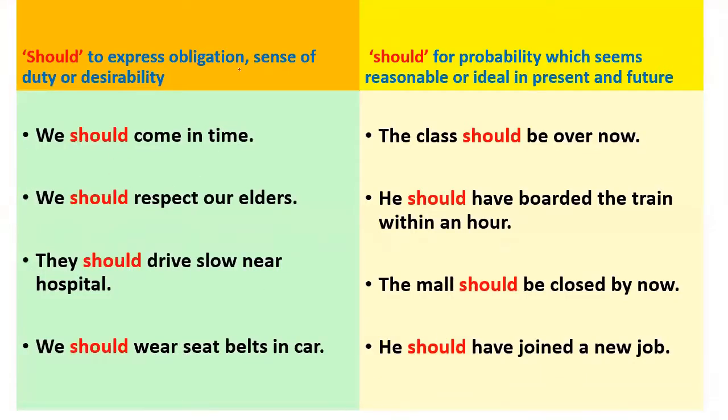Should is also used to express obligation, or sense of duty, or desirability. Obligation means where something is expected as a duty. Desirability: the behavior that is expected of you. Desirability means desired behavior, jo behavior aapse apekshit hai. We should come in time. So this is duty also and this is desirable also. We should respect our elders. So this is a desirable behavior.